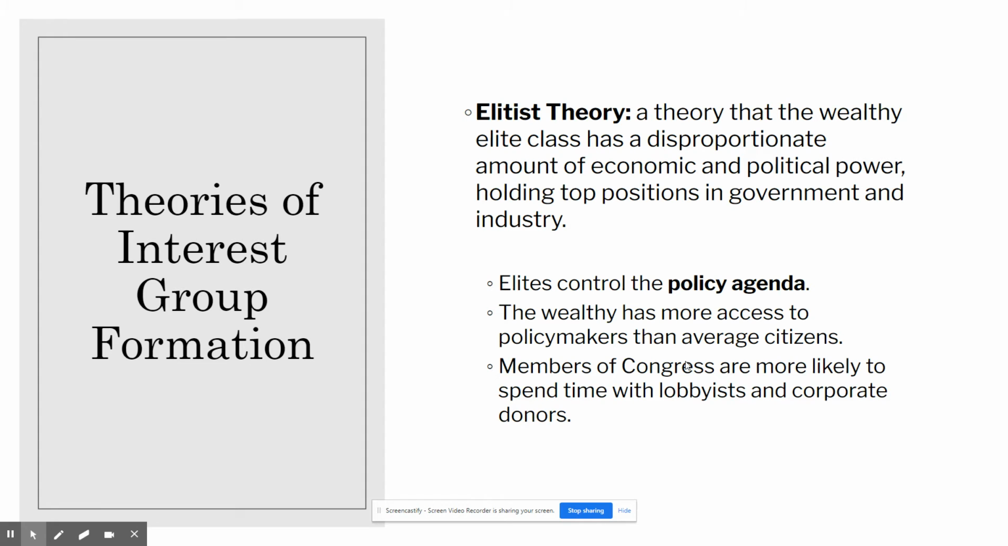So members of Congress have really limited time. Okay, they're very busy individuals. So they're going to be more likely to spend time with lobbyists and corporate donors that could potentially benefit them when it comes to campaigning for re-election. Okay, so therefore, those wealthy and members of the elite class are going to have more access to policymakers than the average individual.